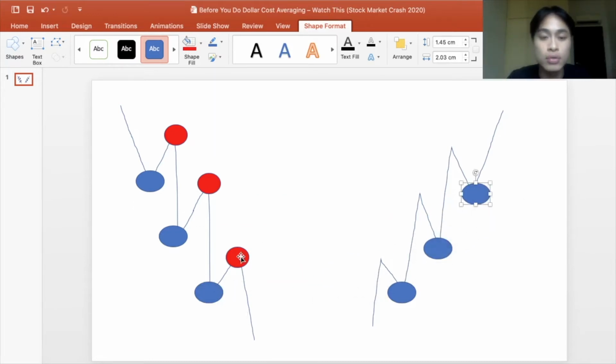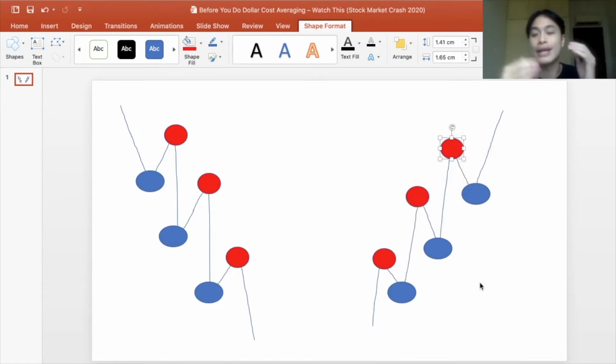In contrast to this point here, this point here, and this point here. So again, we want to dollar cost average in at the blue points rather than the red points, because if we do it at the blue points, on average we are paying lower prices for our stock compared to if we do it at the red points.